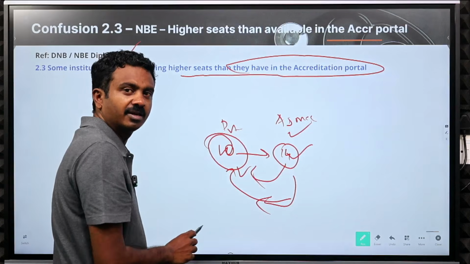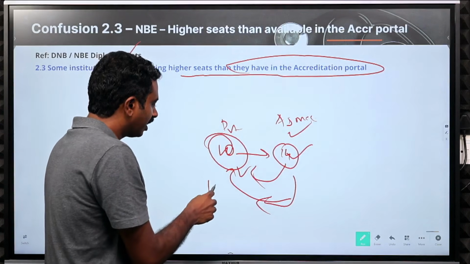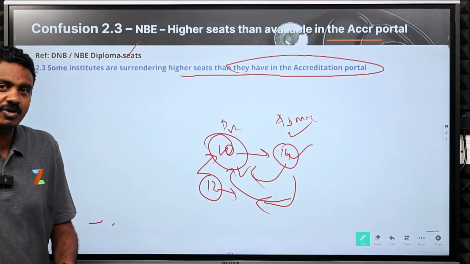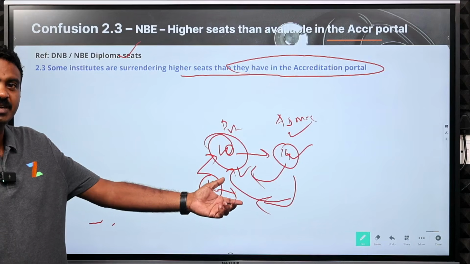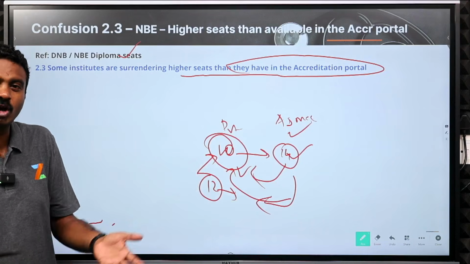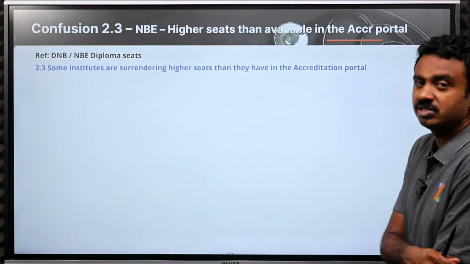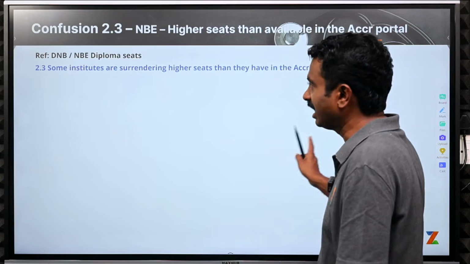Let us say 12 come in. 2 did not join, 12 come in. I will say only 10 seats are available. 2 people would have lost their seats. They would have lost their next choices, assuming that this is the seat that is available. There will be confusion on who to allot, who not to make them join. Should it be on first come, first serve? All sorts of confusions will arise. So that is a problem.